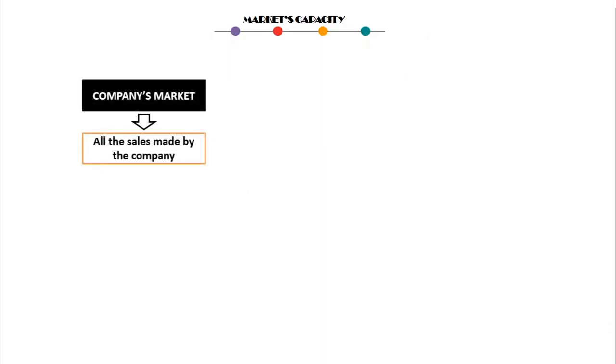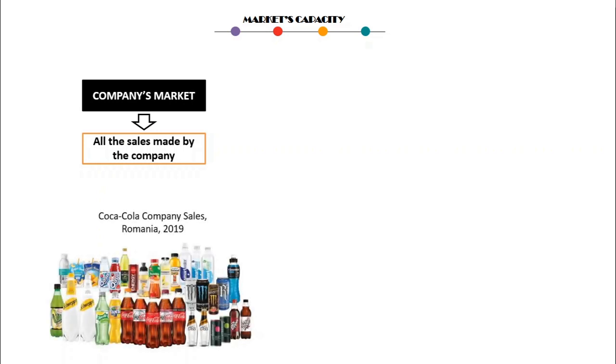Our first indicator is the company's market. What is a company market? All the sales made by a company in a specific period of time and in a specific territory or location. For example, the sales made by Coca-Cola Company in Romania in 2019. We will consider all the brands and all the products owned and sold by the company on that market.